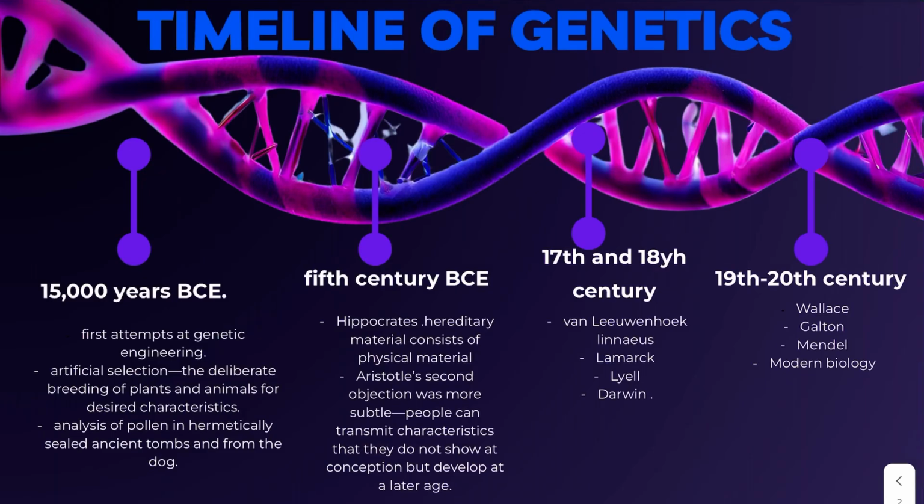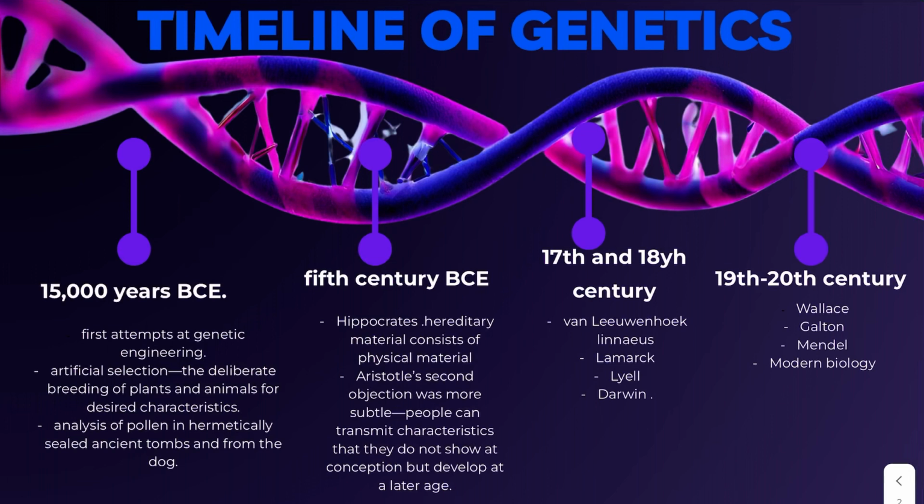Now we're going to jump a little bit more into the future, to the 5th century before the Common Era, and we get people like Hippocrates and Aristotle. Hippocrates mentioned that hereditary material consists of physical material. There's something there that heredity is based on. However, at the time, he didn't quite know what it is. He just kind of was like, oh, it's there.